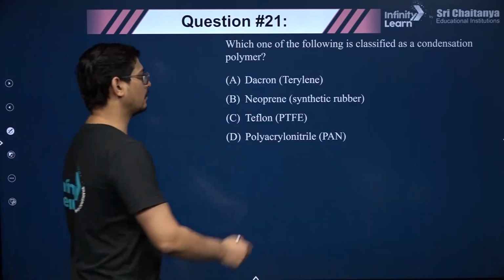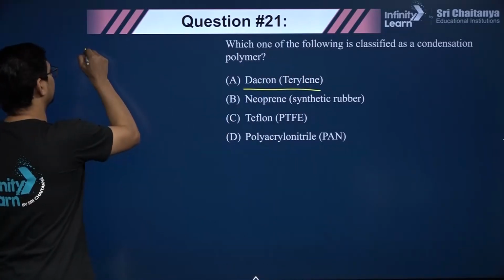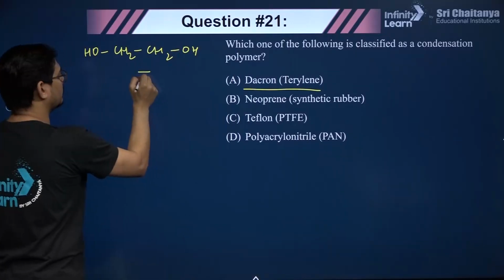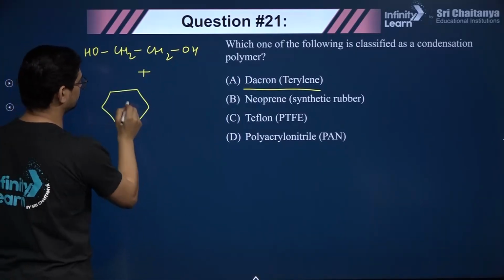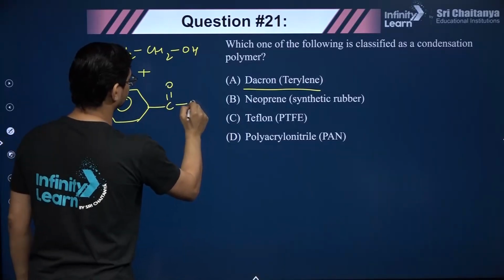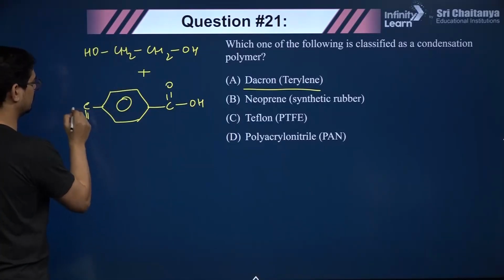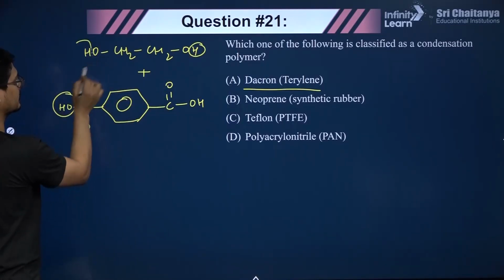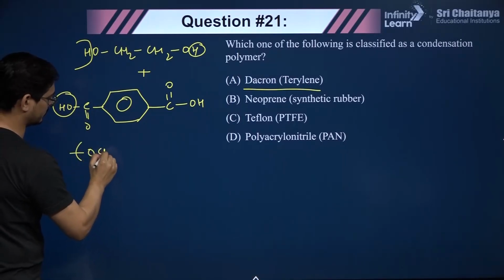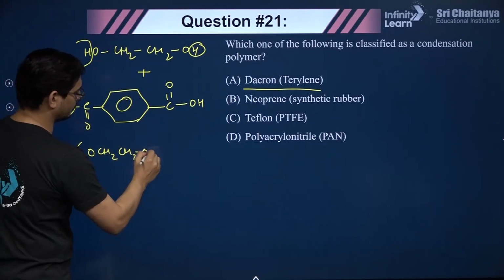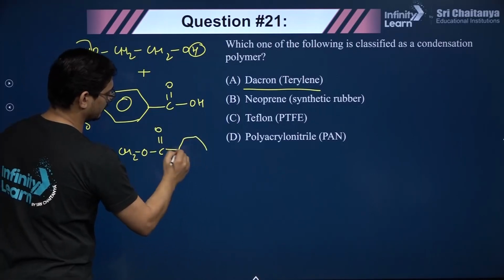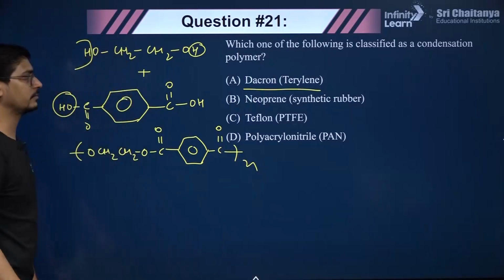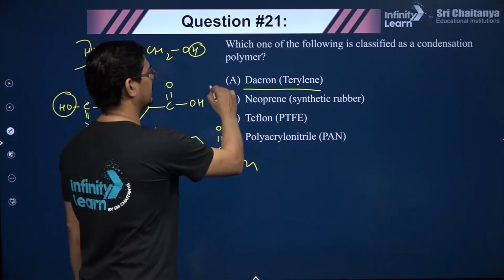Again, which of the following is classified as a condensation polymer? Dacron, Terylene, heard of it? So this is ethylene glycol, right? It's a polymer of ethylene glycol and terephthalic acid. You can see it's a polyester, right? From here H will go, from here OH will go, and similarly from here H will go, so it looks something like this: OCH2CH2O, C double bond O, then the benzene ring, then C double bond O, like this. Okay, so Dacron, Terylene, that is a condensation polymer, that is the correct answer.